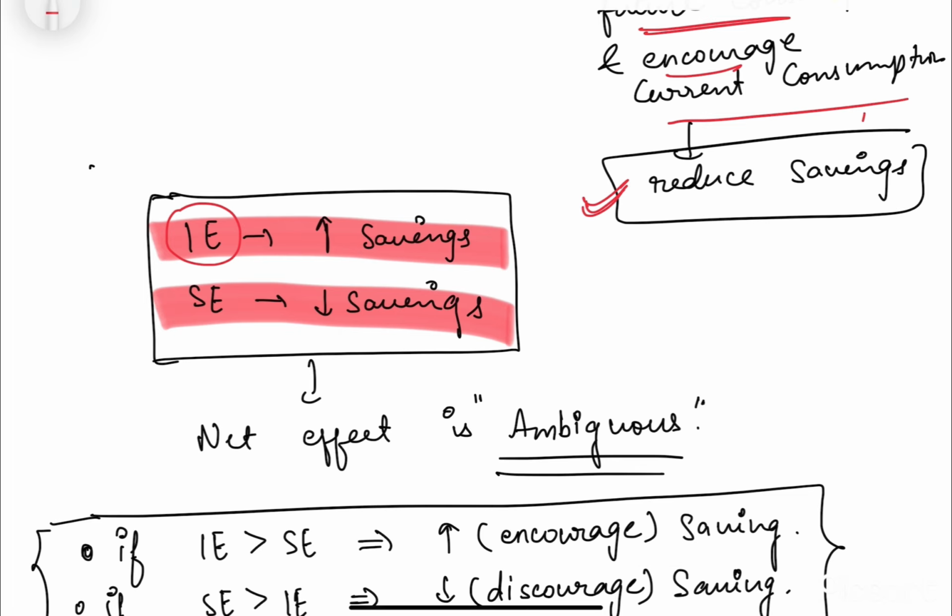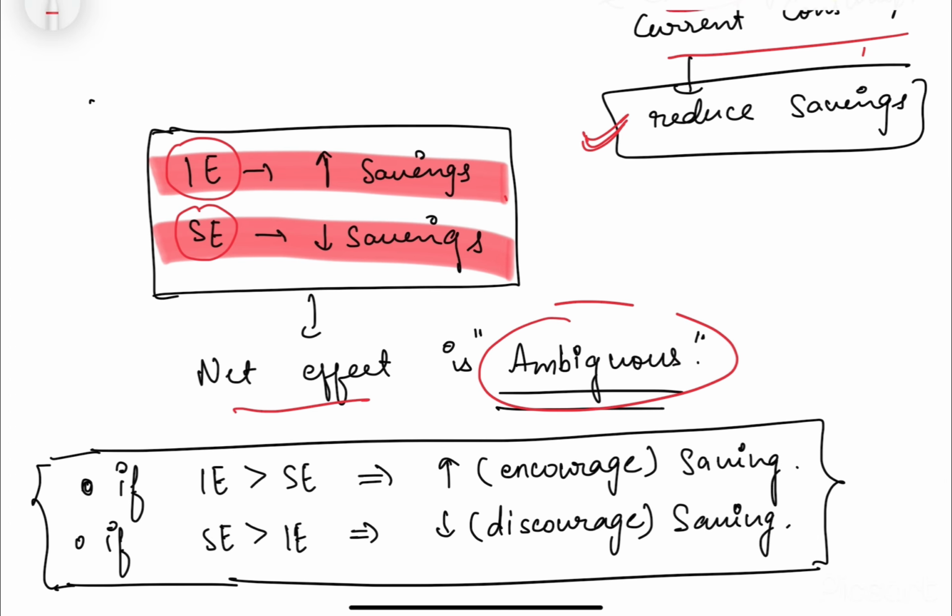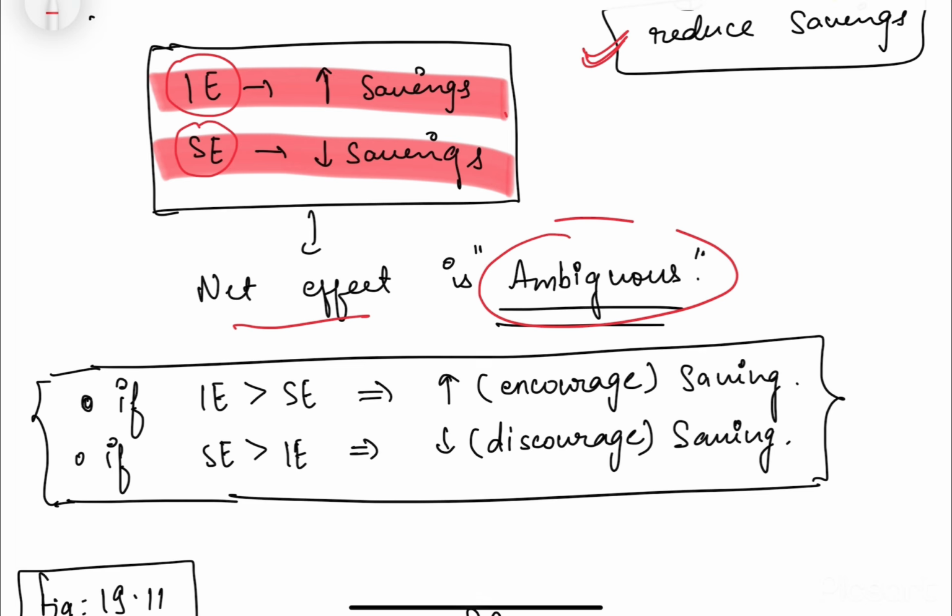So these two effects are offsetting, working in opposite directions. Income effect is saying increase savings, substitution effect is saying decrease savings. So the net effect would be ambiguous. We are not sure about it. Let's say there is a case where the income effect completely offsets the substitution effect and dominates, in that case our savings would increase. But if the substitution effect completely offsets the income effect, in that case it would reduce or discourage our savings.